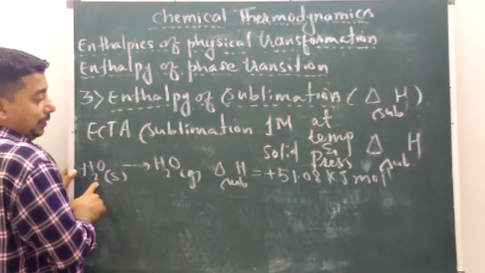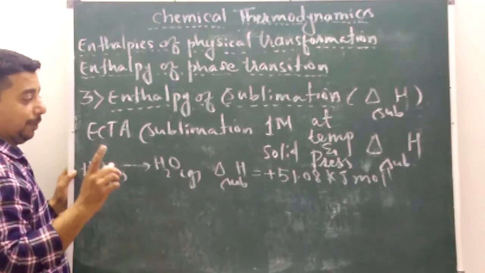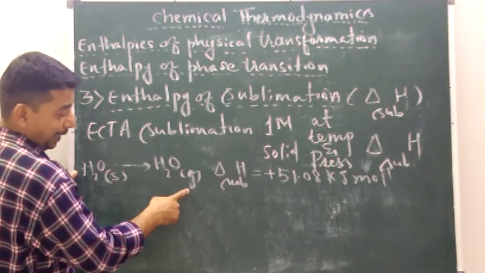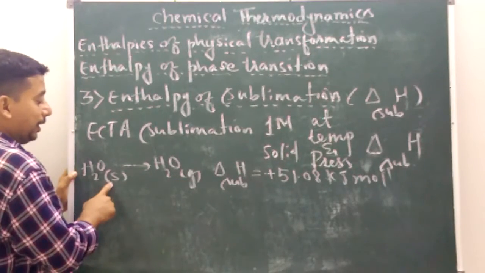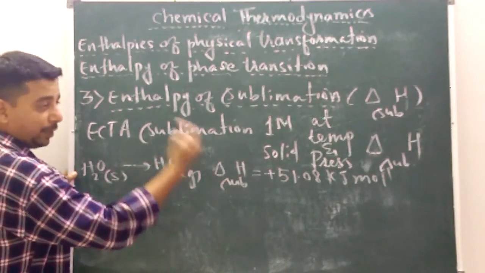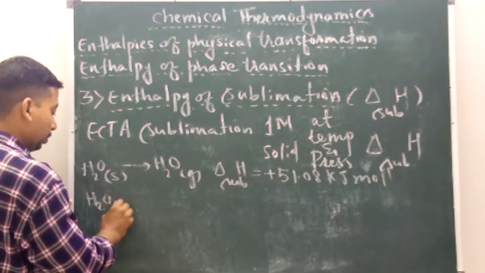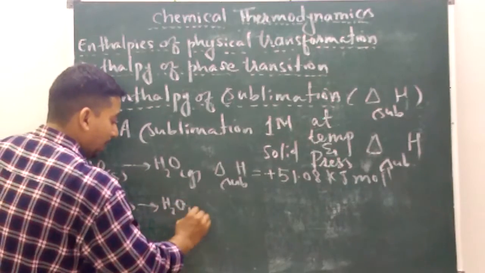This sublimation may take place in a single step, or it may take place in two steps. It can directly take place from solid to gas, or first the solid is converted into liquid, and then the liquid is converted into gas. See here, H2O solid is getting converted into H2O liquid.